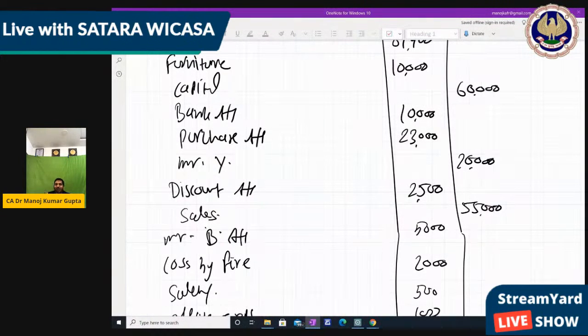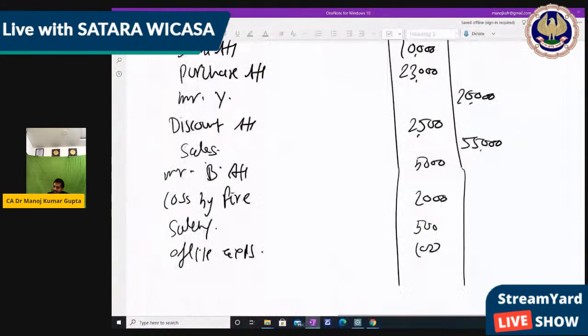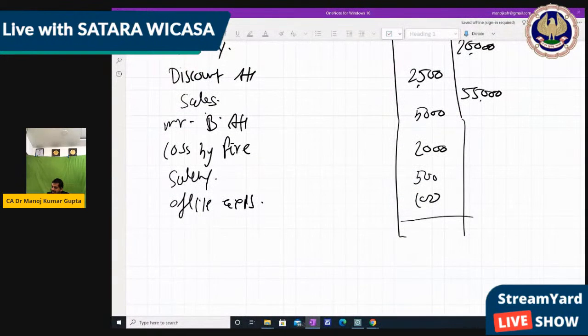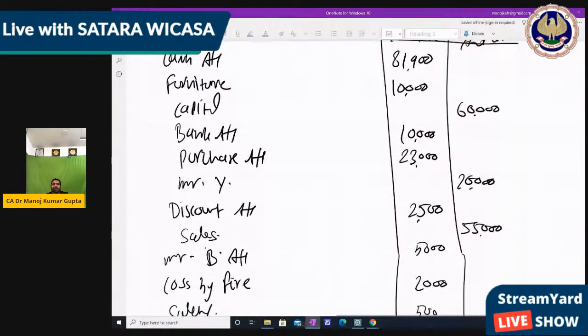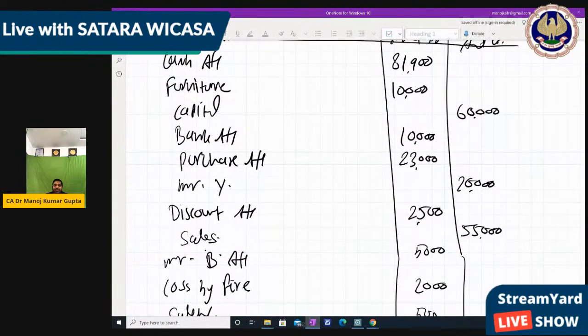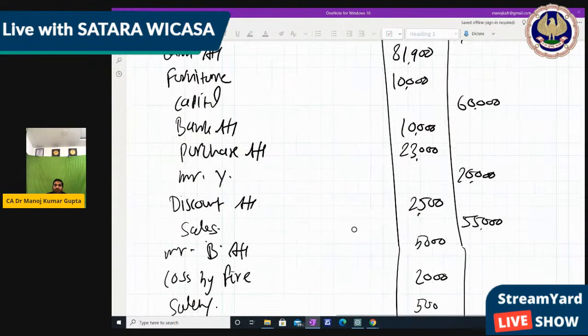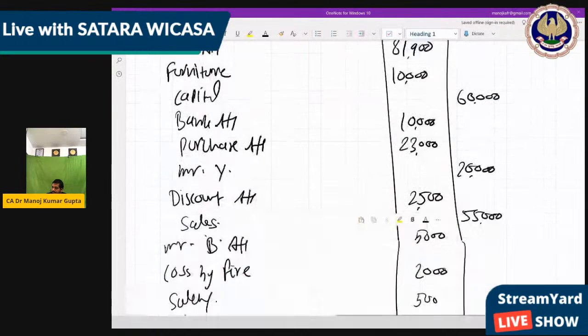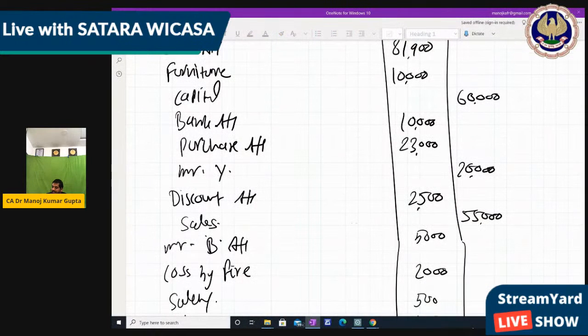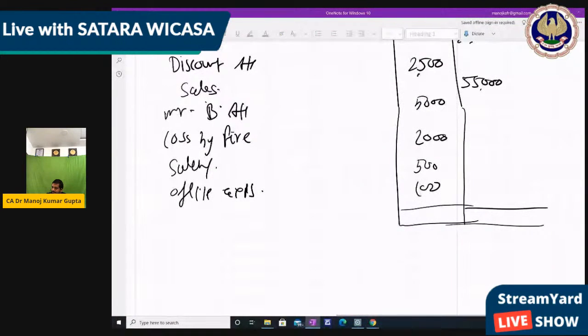Right? So now take the total of this trial balance so that we can identify whether it is tally or not. Because if we had given two effect properly, then it must be tally. There is no question of not tally. Right? So in the credit side, there are total of 85,135.